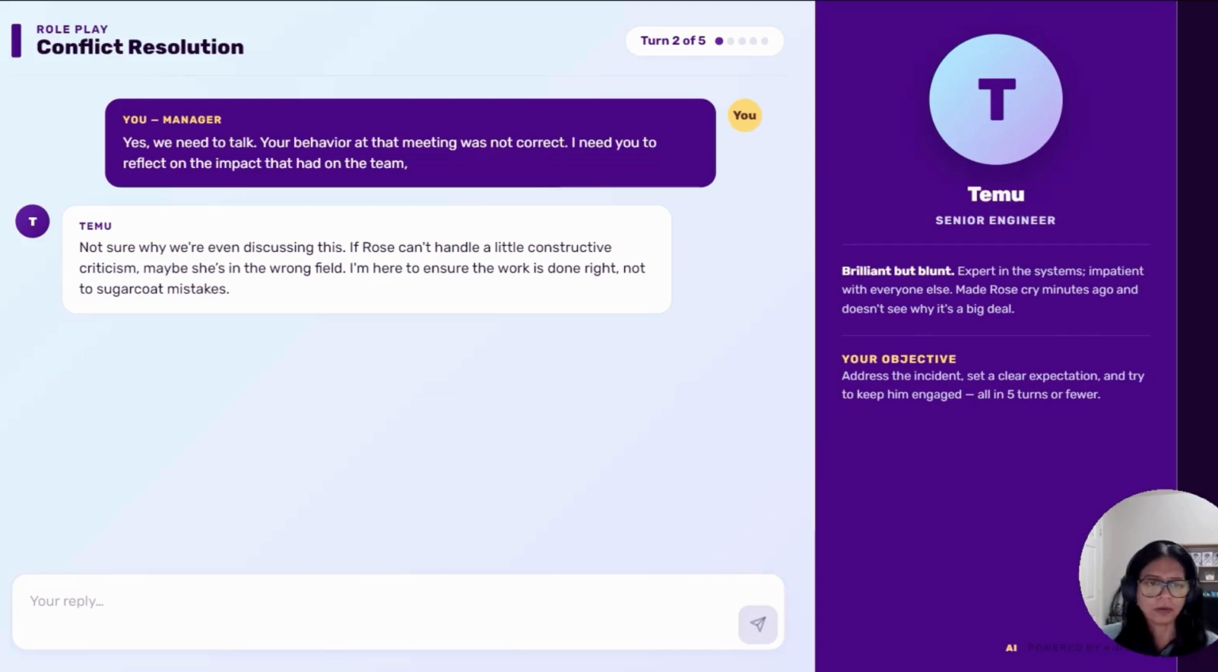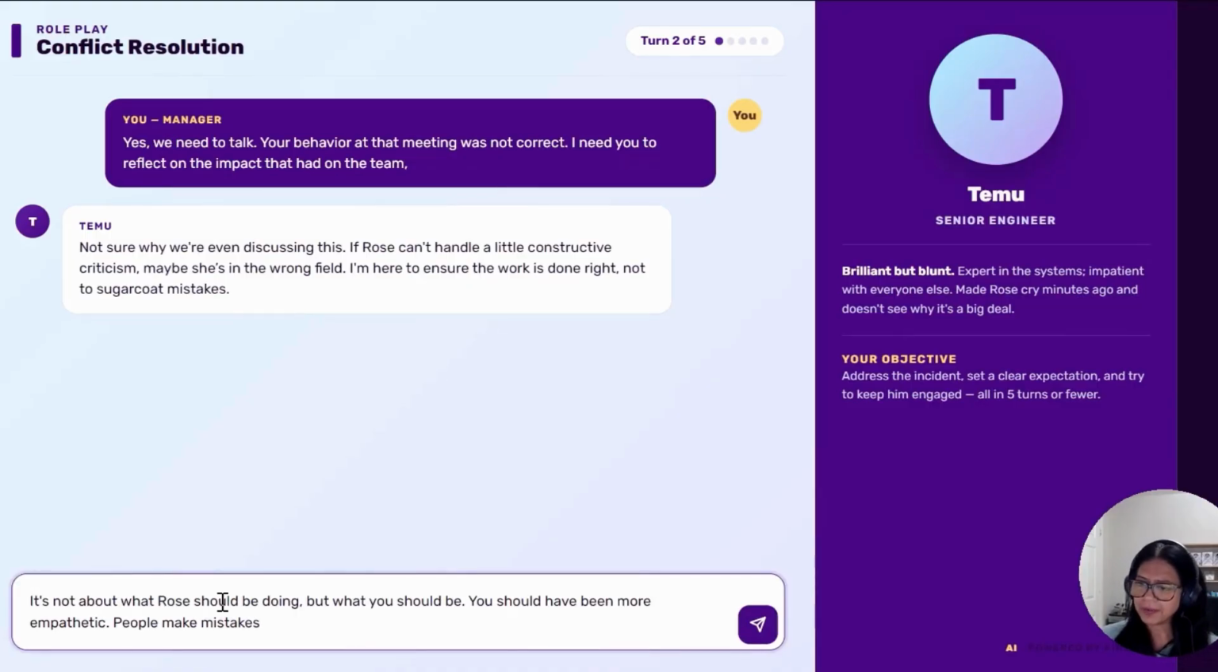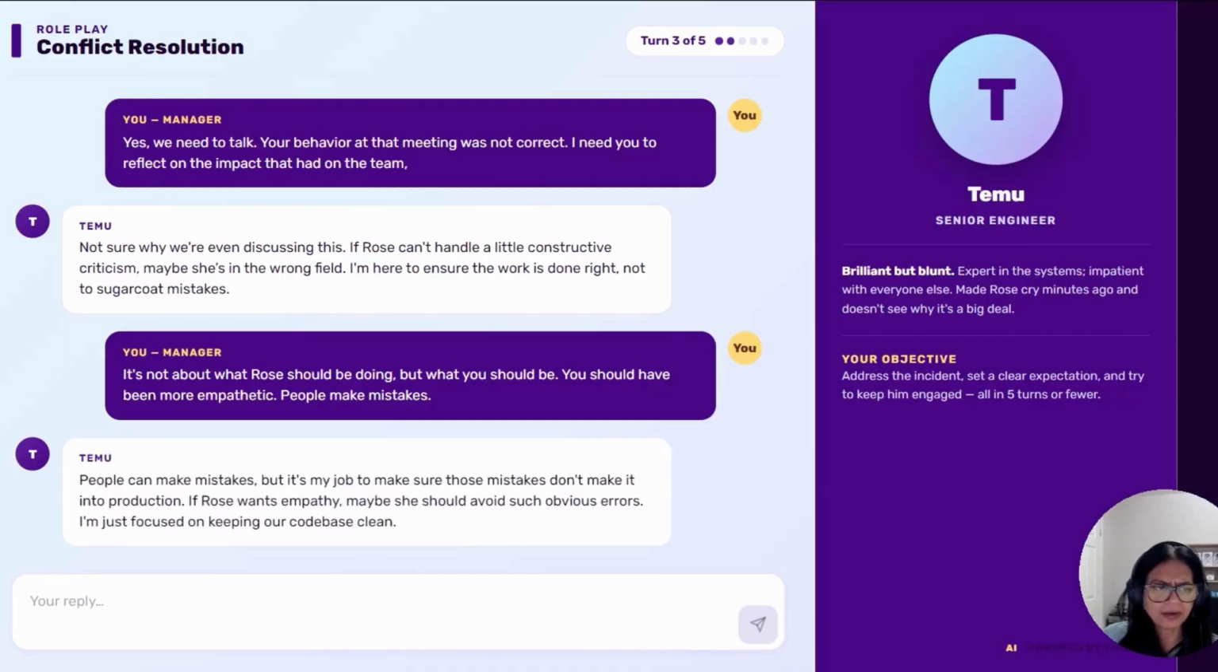Okay, so clearly he is actually toxic. And he says, Rose can't handle any constructive criticism. She's in the wrong field. Okay, we got to push back. So I'm going to say it's not about what Rose should be doing, but what you should be. You should have been more empathetic. People make mistakes, right? So let's send that. Let's have a proper discussion.